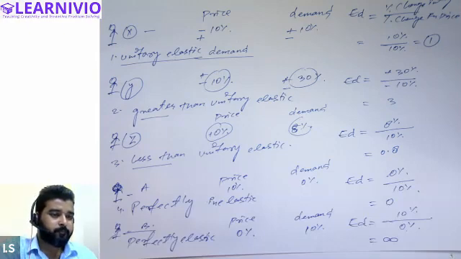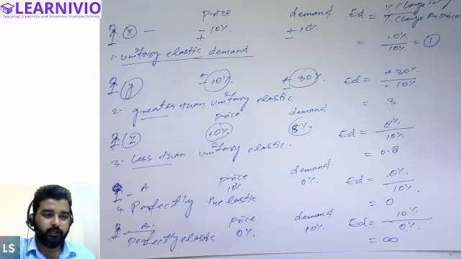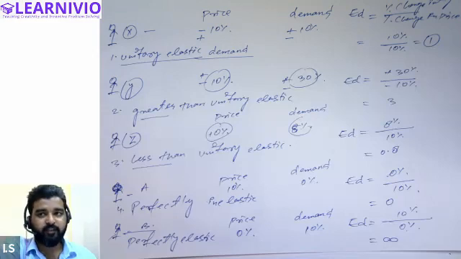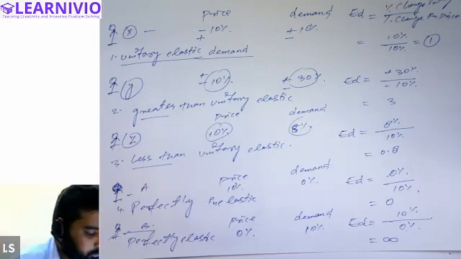Price elasticity of demand can be calculated by applying a formula called the proportionate method, or percentage method, or flux method, which can be written as percentage change in quantity divided by percentage change in price, or else as delta Q upon delta P into P by Q. After that, we discussed that there are 5 categories of elasticity. Customer sensitivity to price can be categorized into 5 parts: first unitary, then greater than unitary, then less than unitary, then perfectly inelastic, and then perfectly elastic.